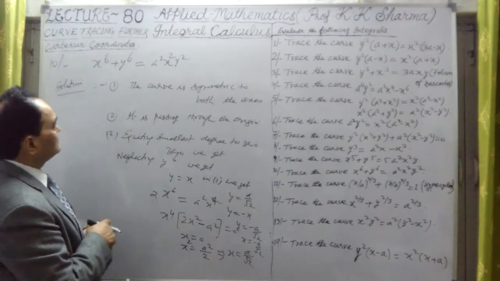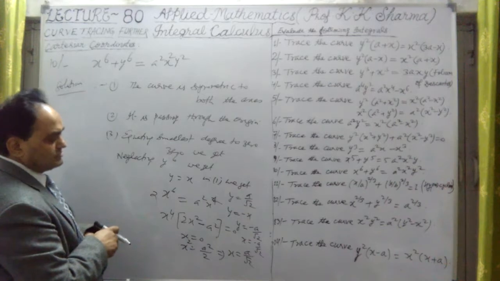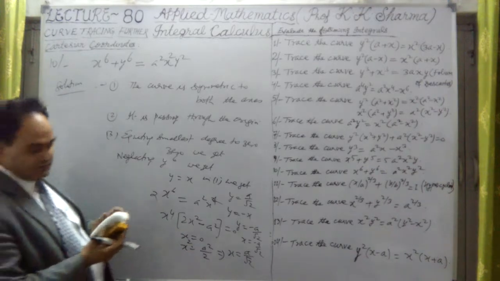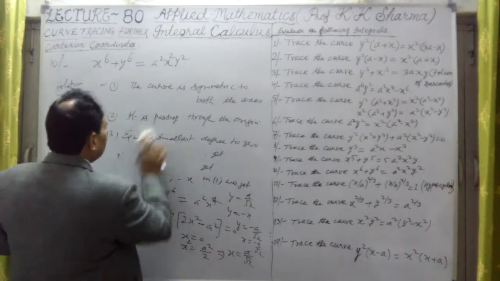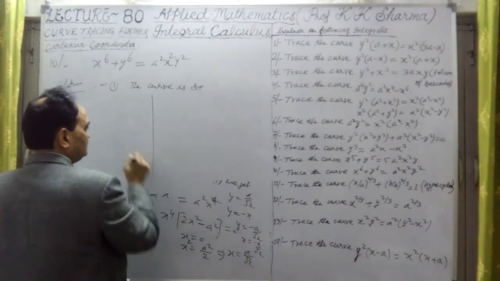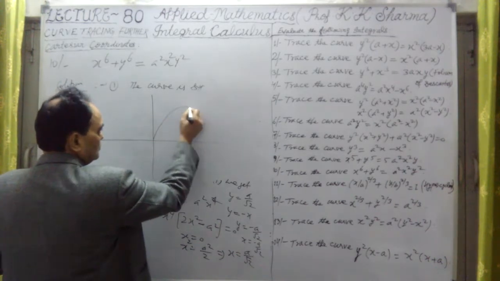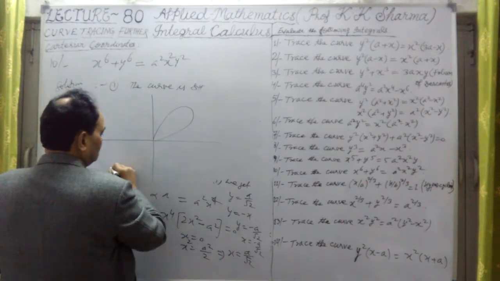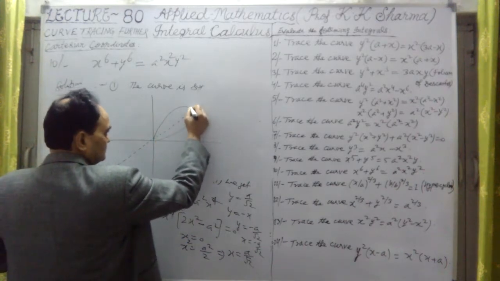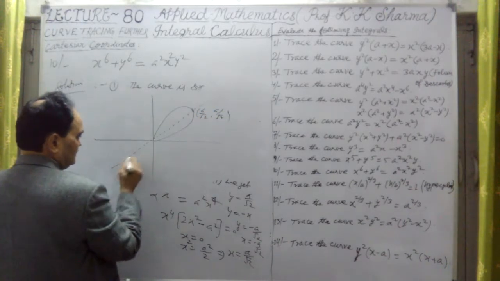Okay, so this is the curve. And if I solve it for y, it will also give the same equation. What is the figure here then? So the figure will be that y equal to minus x, y equal to plus x. The shape of the curve in this case will be, because it is symmetric to both the axes, like this. This is the line y equal to x. This is the point here. What is this? A upon root 2 and a upon root 2. This point is there. Similarly here.